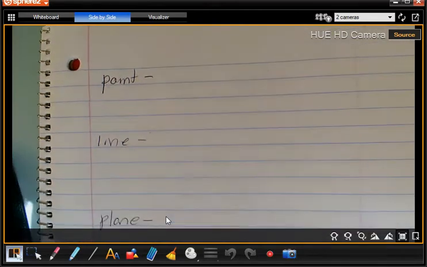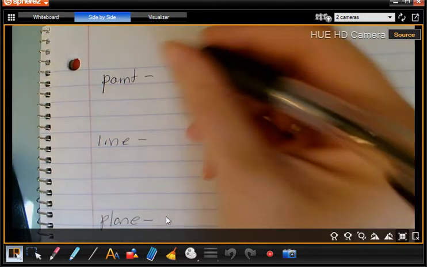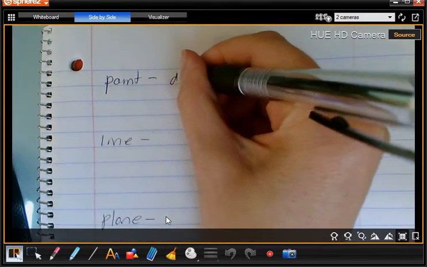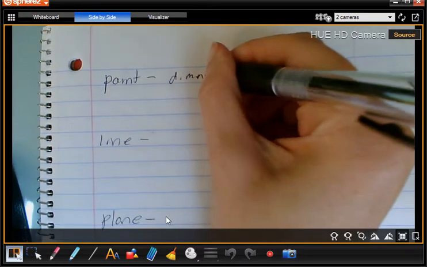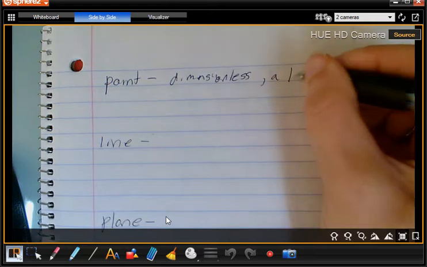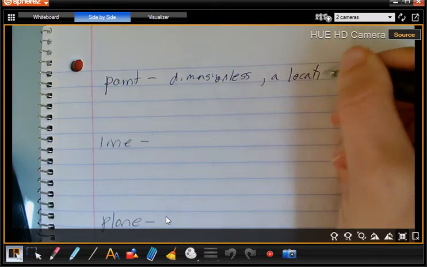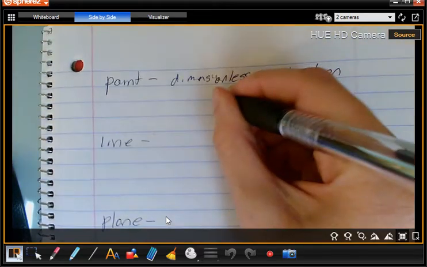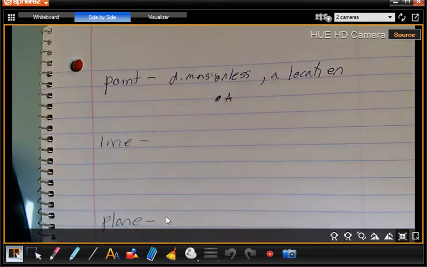Let's talk about some more definitions for geometry. So the big ones are point, line, and plane. A point is dimensionless. It's just a location, meaning it has no length, width, or height. You could say A is located down 3 units, over 4 units.